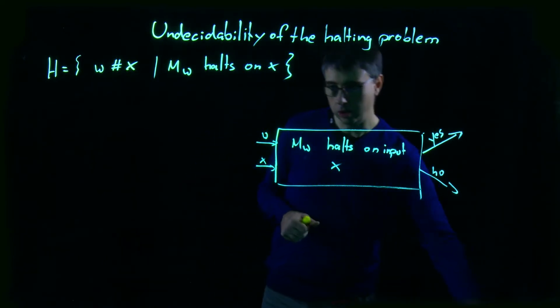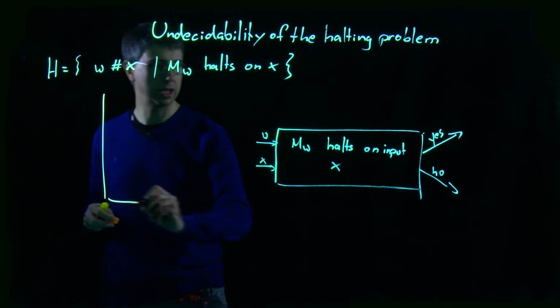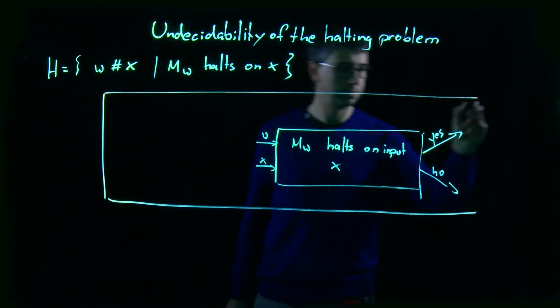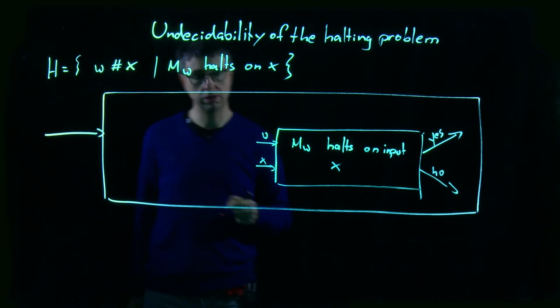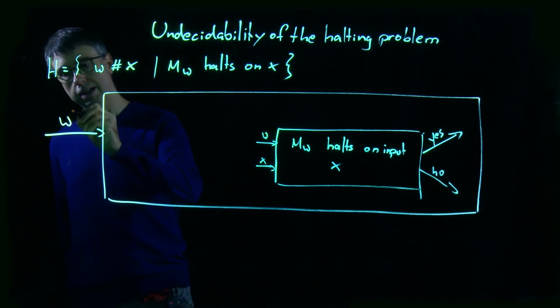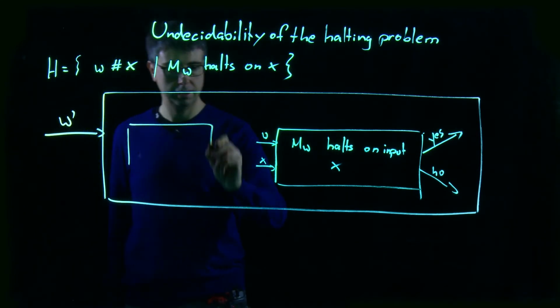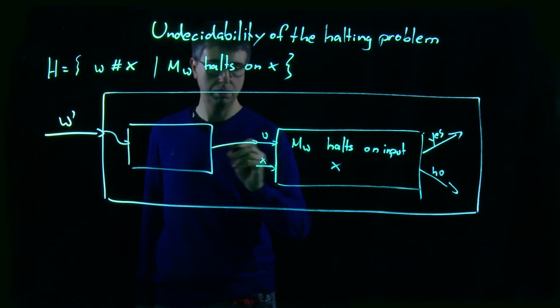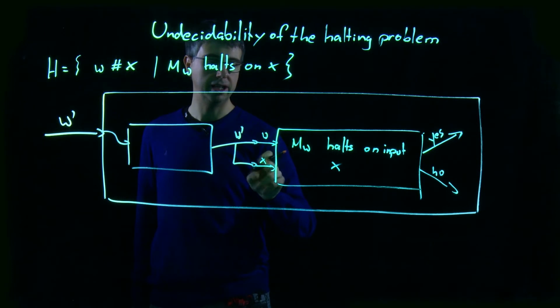So we could simply modify or use this algorithm here, put a box around it. We get another input, let's say W prime, and there's something in between, we'll put it here, and this thing would simply put the input W prime to this input and to this input.